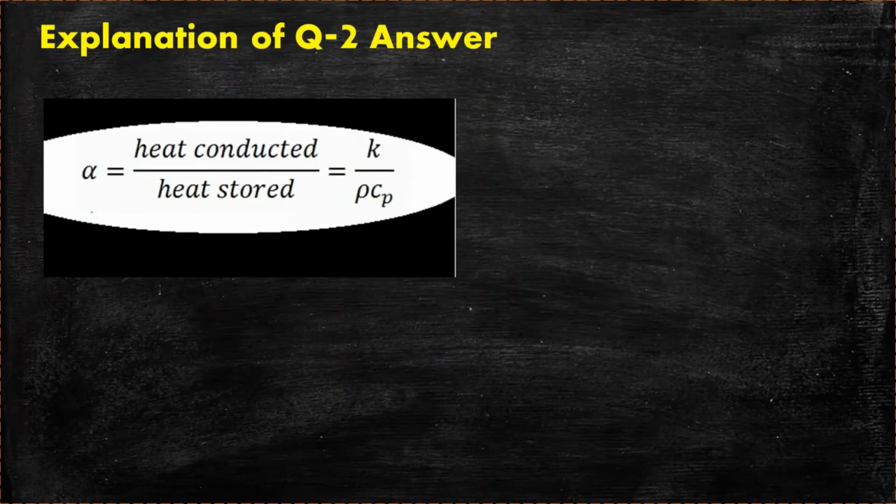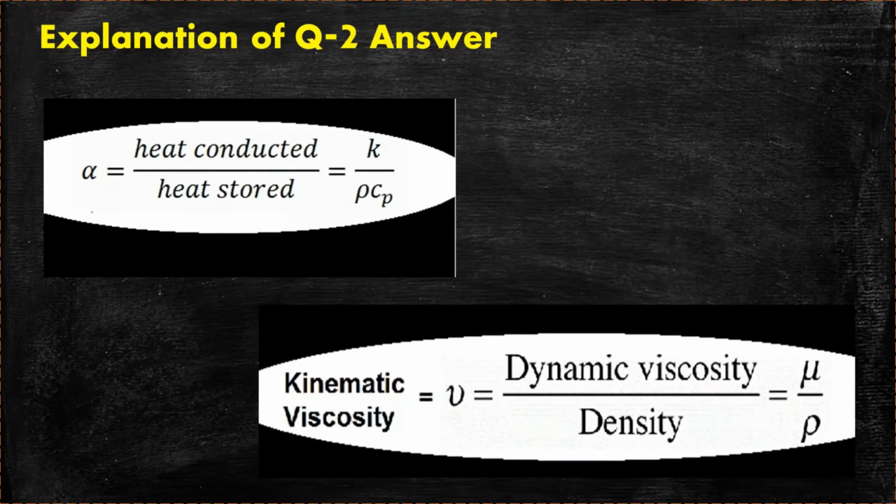Option B, thermal diffusivity. We know that thermal diffusivity is the ratio of thermal conductivity to heat stored, or heat capacity, meaning rho into Cp. So in the case of air, whenever we increase the temperature, thermal conductivity increases, so thermal diffusivity also increases. Kinematic viscosity is the ratio of dynamic viscosity to density.